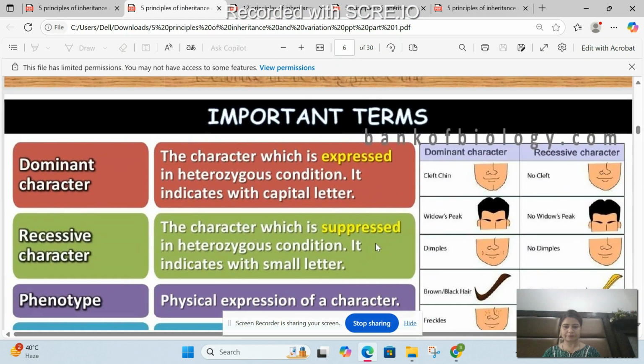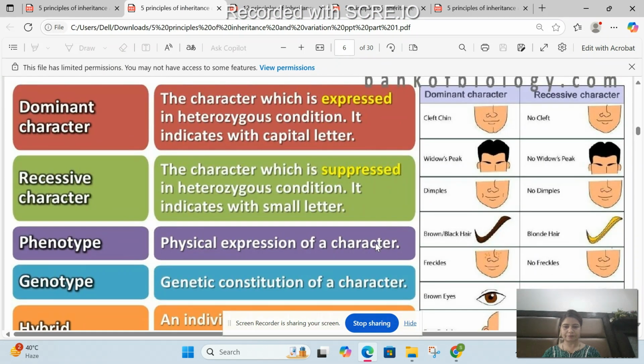Now coming back here, what are dominant traits and recessive traits? So before we begin, I hope you would be wondering, I'm just discussing these terms with you, but let me be clarified. Unless we are clear with these terms, we will not be able to understand the chapter. So this has been taken from Bank of Biology. You can refer to the PPT there also. So one is a dominant trait and the other one is a recessive trait.